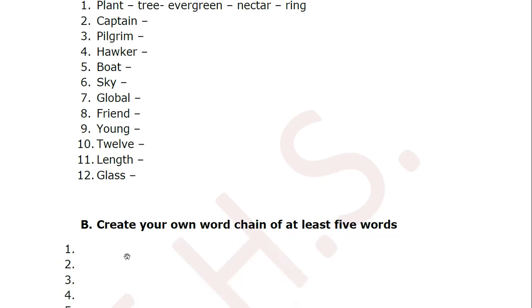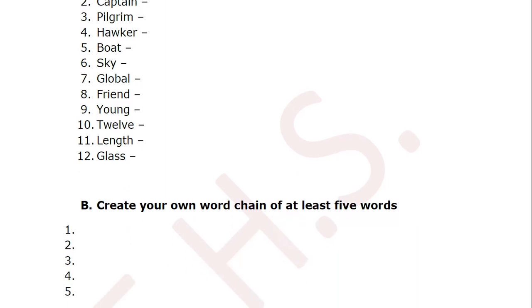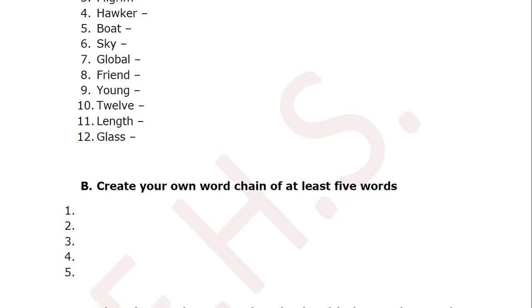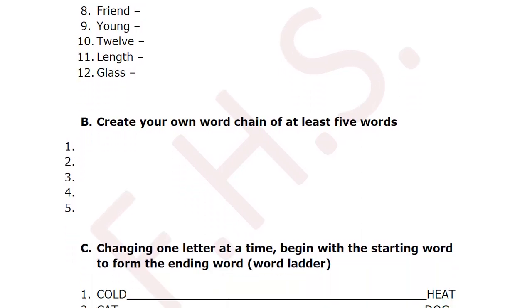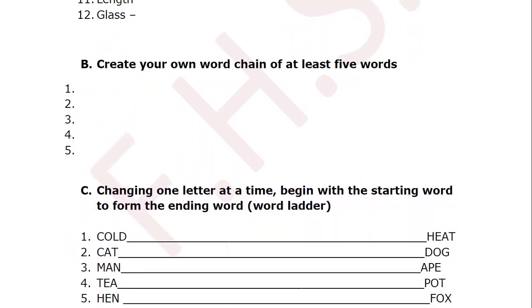Next exercise, create your own word chain of at least 5 words. So, here no words are given to you. You make your own. Some easy words, you can start with some word and then keep on adding more words to it and form your own word chain. But totally there should be 5 words. Clear? Okay, the last one, that is your word ladder.